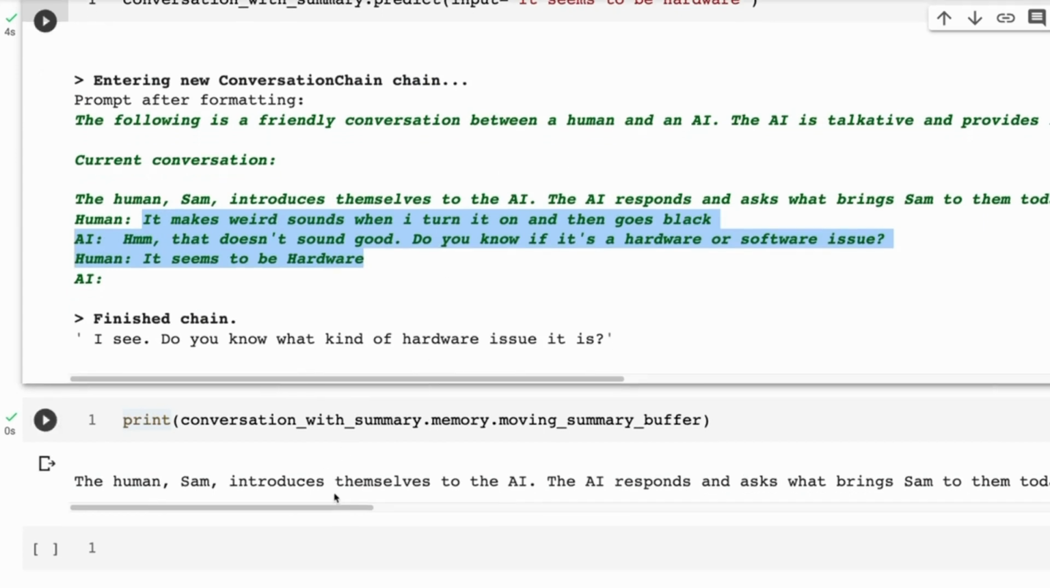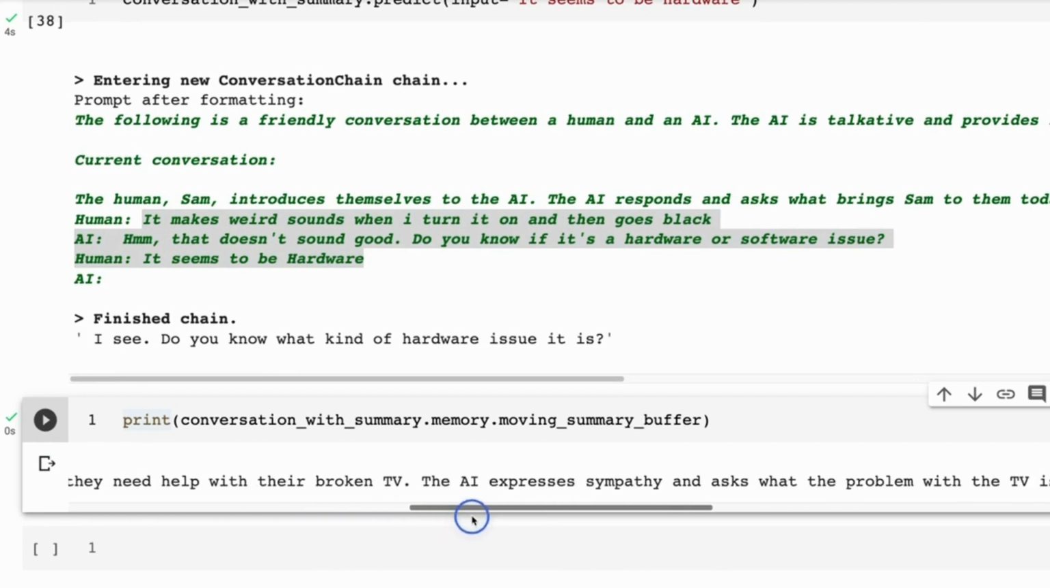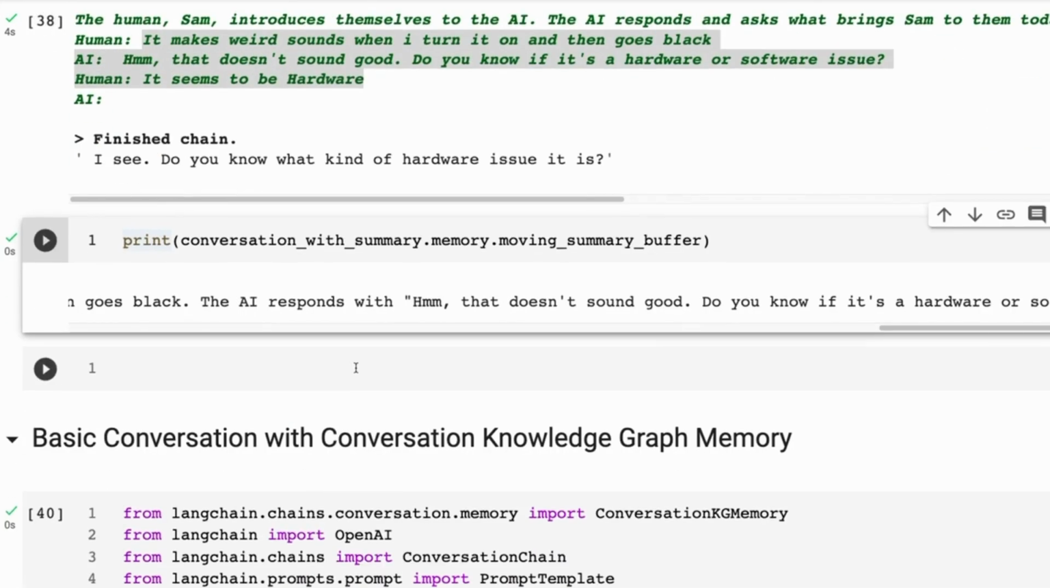At any point too, we can print out the moving summary buffer. So if we want to see, okay, what's the summary at this point of the conversation? This could be useful for a variety of different things. If you want to have some other module extract information from the conversation or something like that, you can try passing this into that as it goes through.